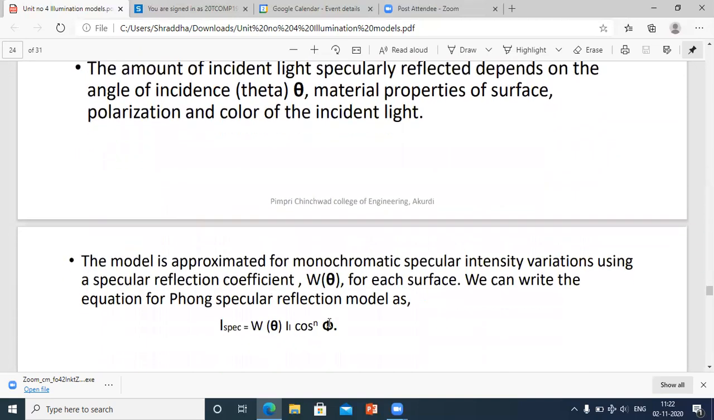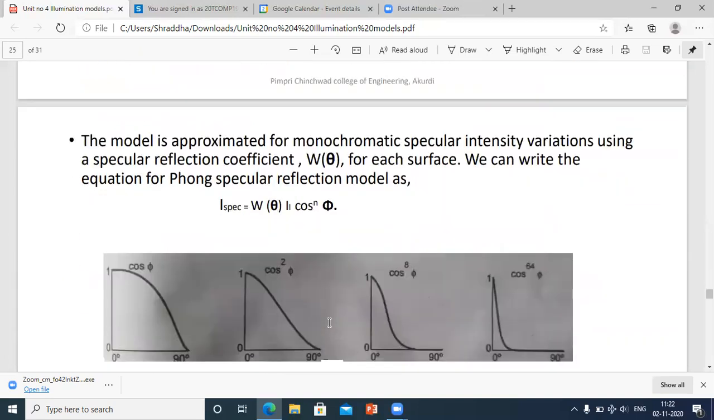Now the model is approximated for monochromatic specular intensity variations. This means what? For what is it being used? For the specular reflection coefficient, that is W of theta, for such surfaces. Now in the figure I will tell you what it is.